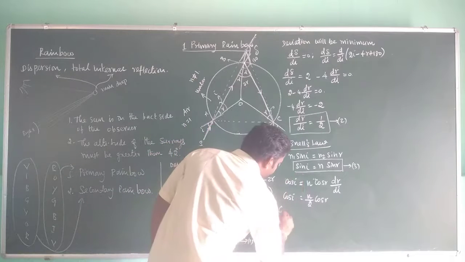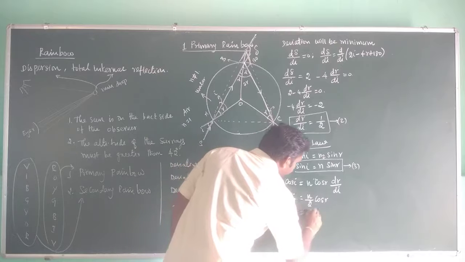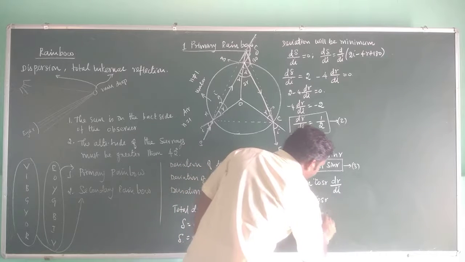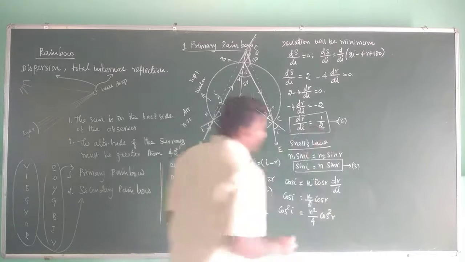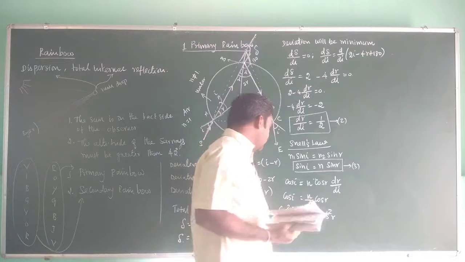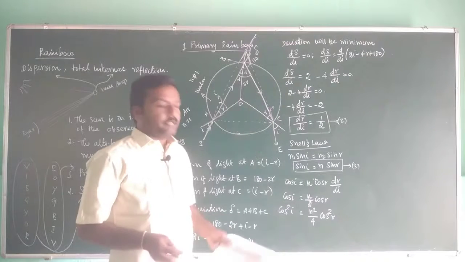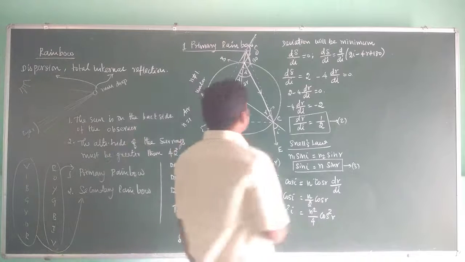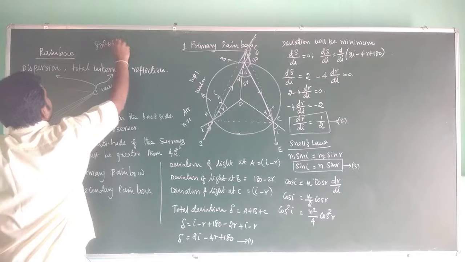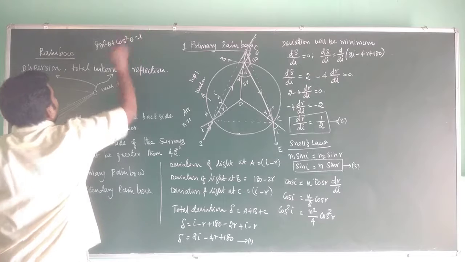If you take the square, then you can write cos square i equals n square by 4 cos square r. Now the idea is to write cos square r in terms of cos square i. For that we use the formula sin square theta plus cos square theta equals 1.